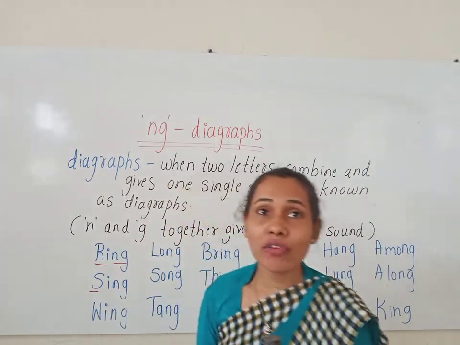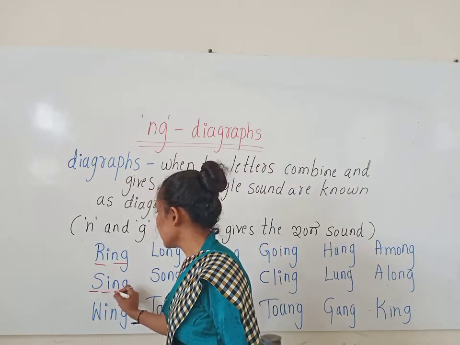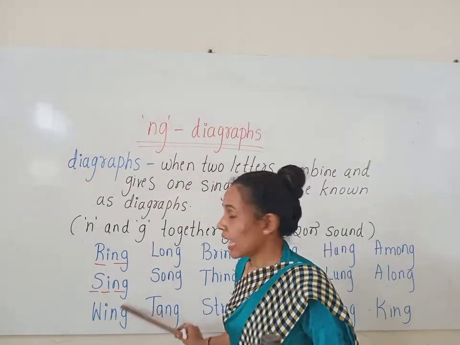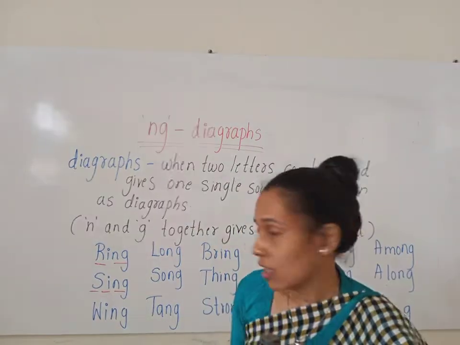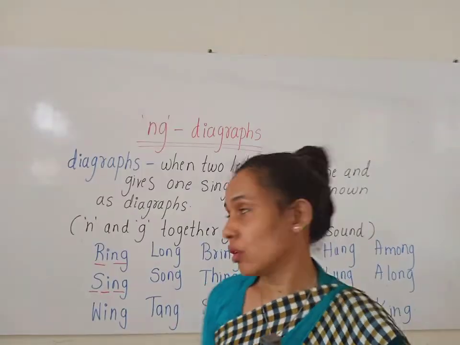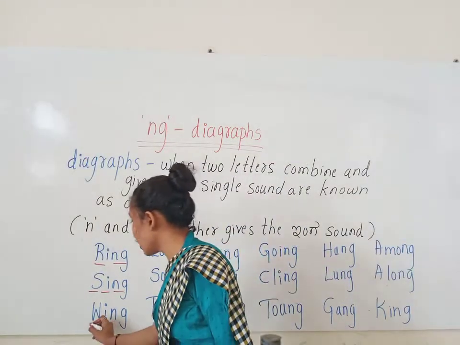Look at the next word. What is the sound of S? S, ing, sing. Here I gives the short vowel sound. Now look at the next word. What is the sound of W?